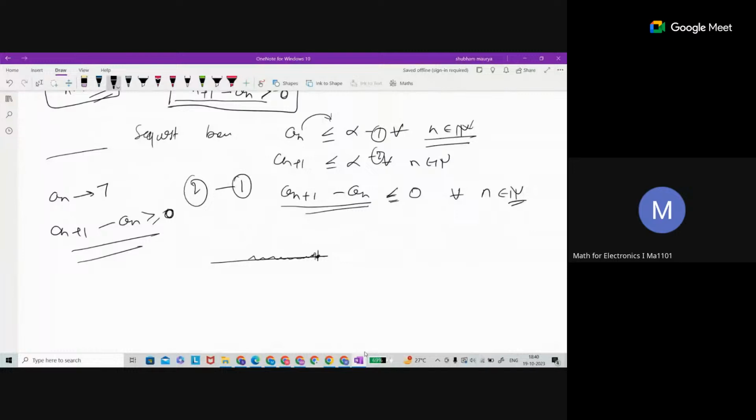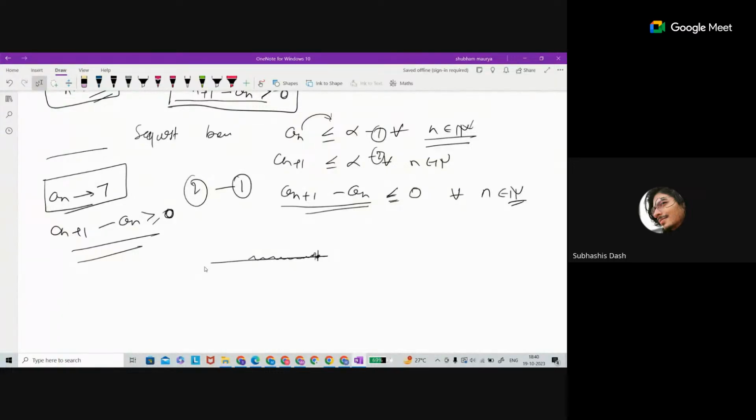Not sure. We have different sequences also. It is not, sorry, bounded below. Every convergent sequence is bounded, no? So this is bounded above, so bounded below also. If it is converging to 7, that's the meaning, here it is bounded.